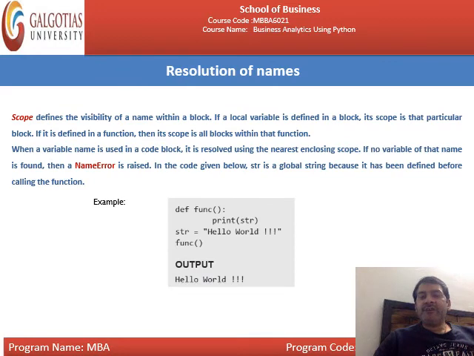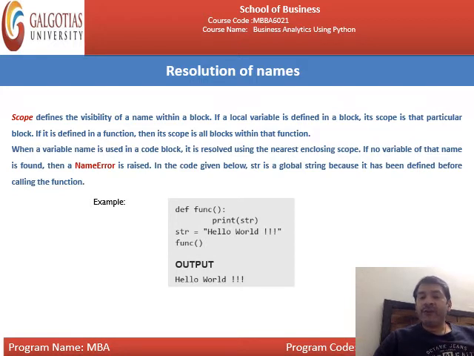Next is resolution of names. Scope defines the visibility of a name within a block. If a local variable is defined in a block, its scope is that particular block. If it is defined in a function, then its scope is all blocks within that function. Scope means we are talking about local and global variables. Now we are discussing the scope of that particular variable.